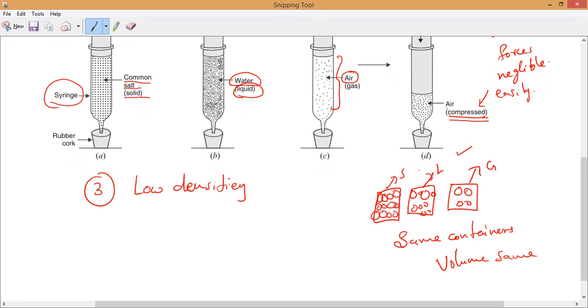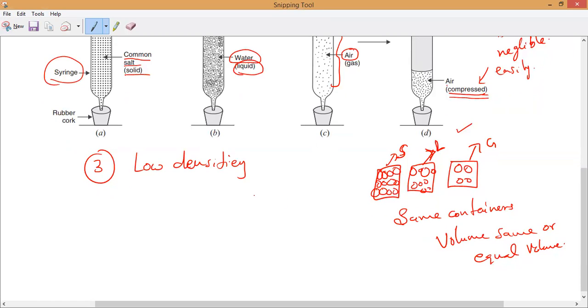If you take the three substances, solid, liquid, and gas, of equal volume, whose density is more? Solid. Even though the volume remains constant, the density varies. Why, guys? Here the particles are closely packed, here less closely packed, and here very loosely packed. So the intermolecular forces are extremely low, that is, negligible. Yes or no, guys? Yes, sir. That is the reason.